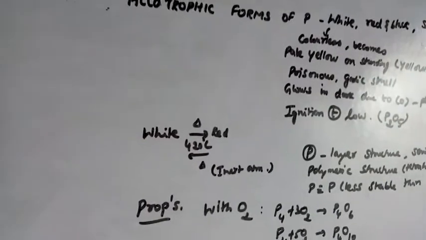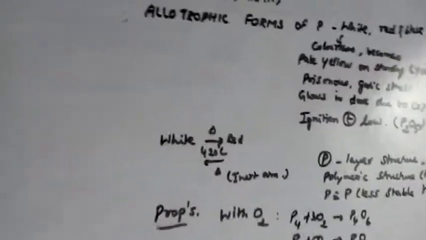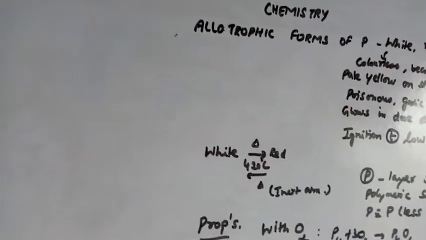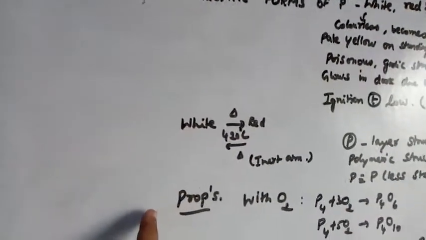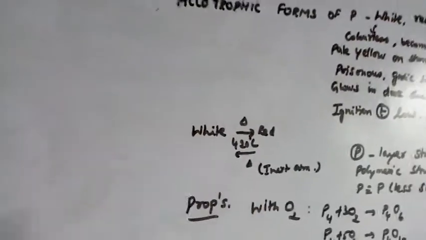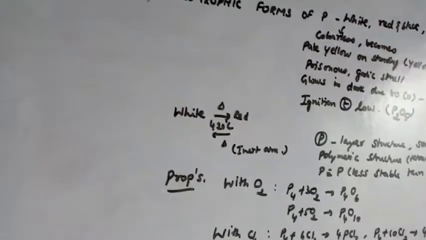Moreover, it doesn't show phosphorescence. It also doesn't ignite at low temperature, so the ignition temperature is higher for red phosphorus. At the same time, red phosphorus can be converted to white phosphorus by boiling in an inert atmosphere, when it will get condensed.